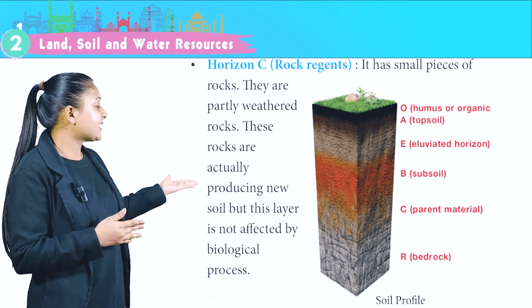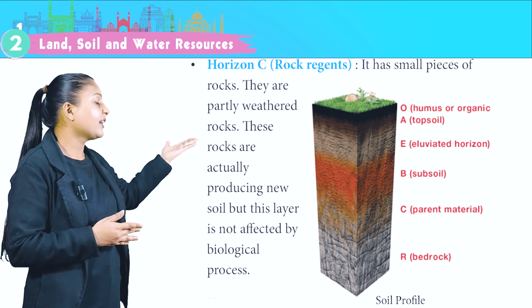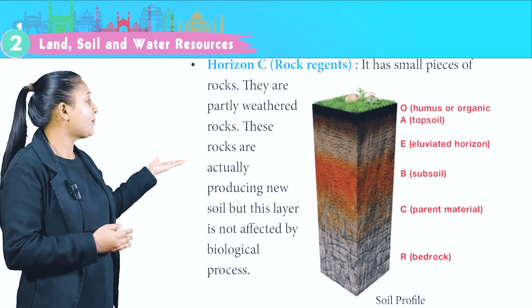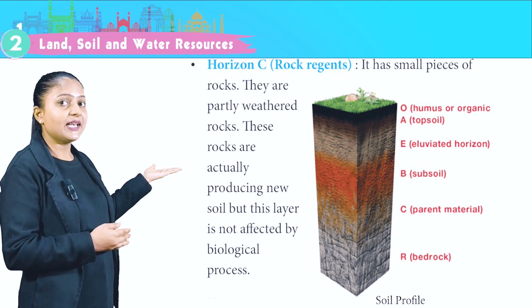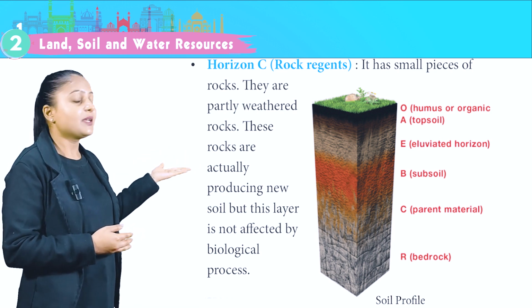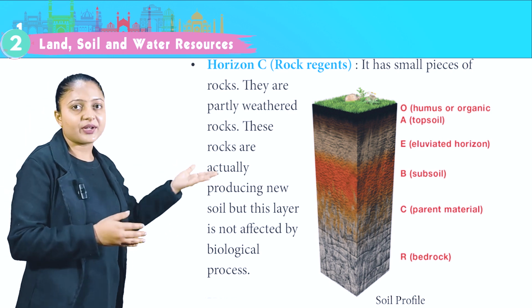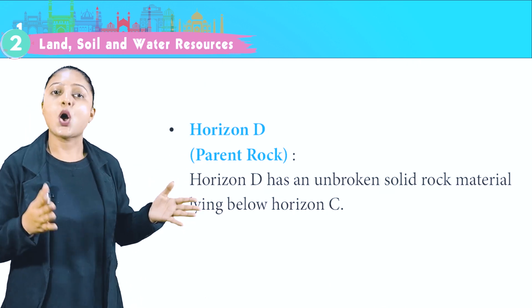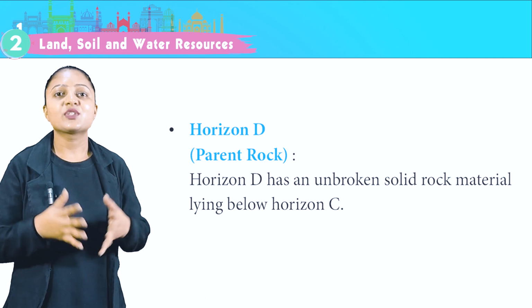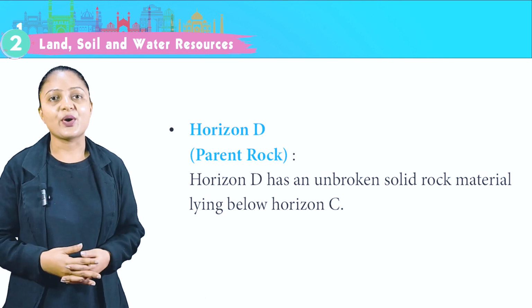In this image, you can see the soil profile from top layer to the parent rock. O. Humus or organic. A. Topsoil. E. Elevated horizon. B. Subsoil. C. Parent material. R. Bedrock. Horizon D. Parent rock. Horizon D has an unbroken solid rock material lying below horizon C.